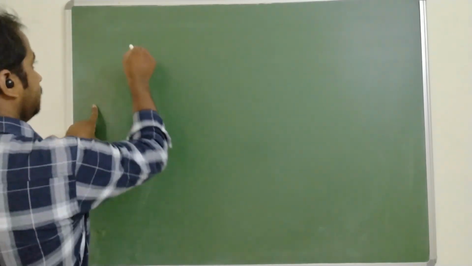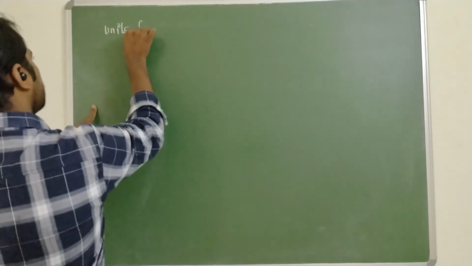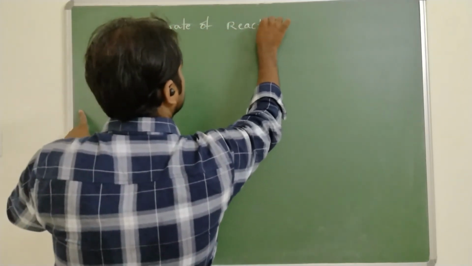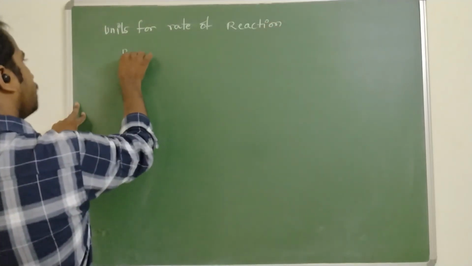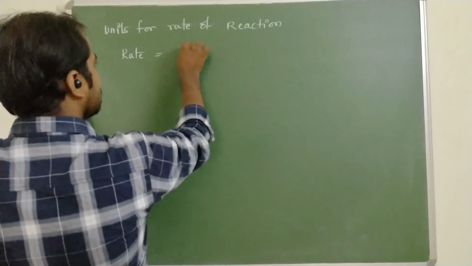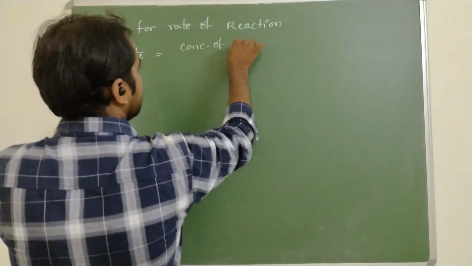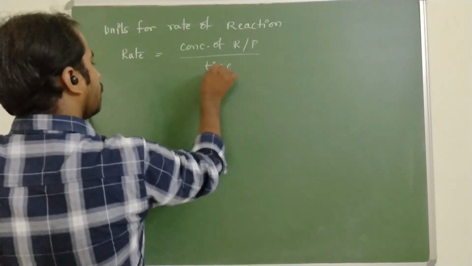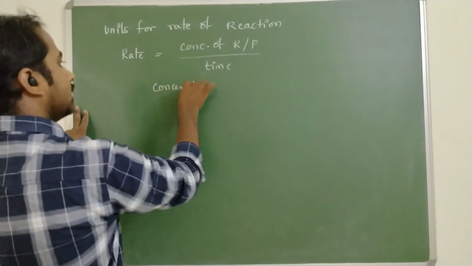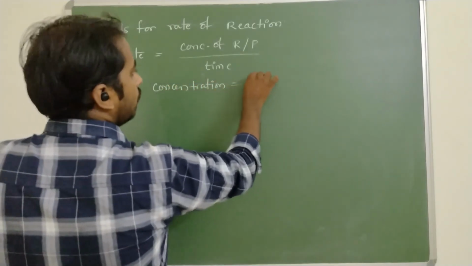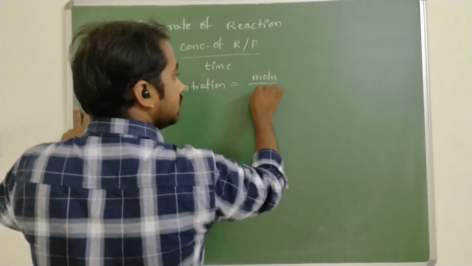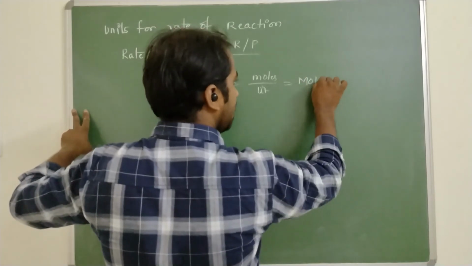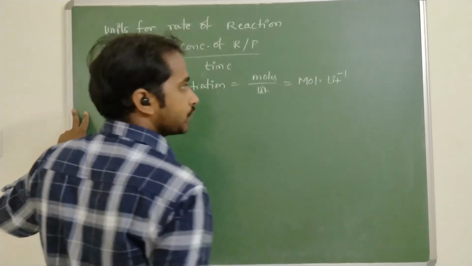Units for the rate of a reaction. Rate is nothing but the concentration of either reactants or products by time. What are the units of concentration? Concentration is moles per liter, or volume, so I can write mole and liter inverse.